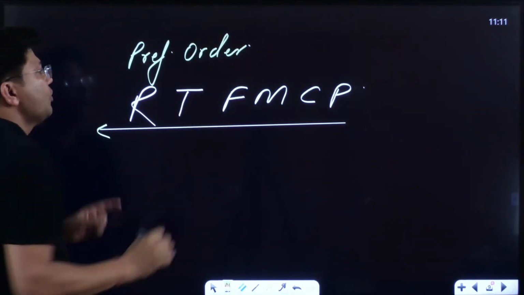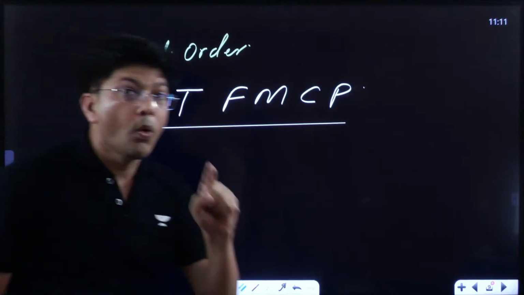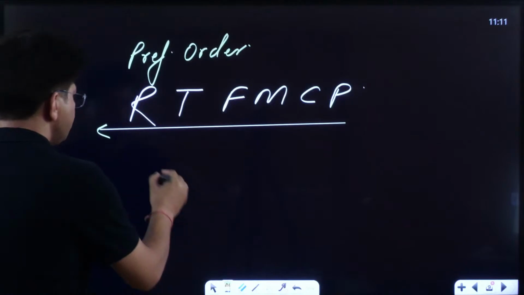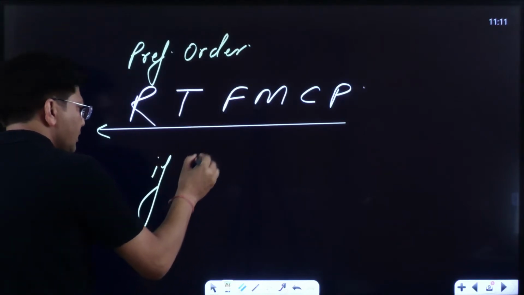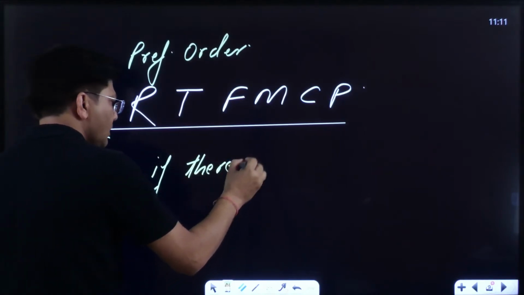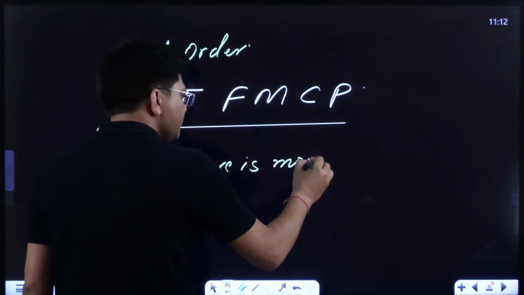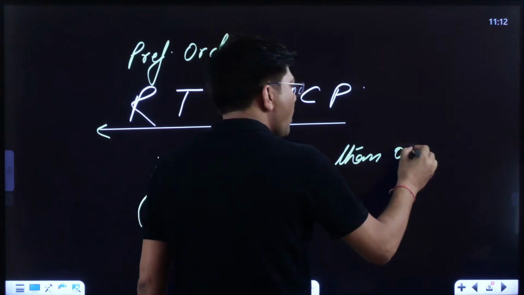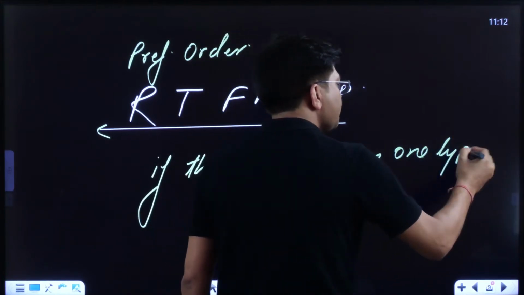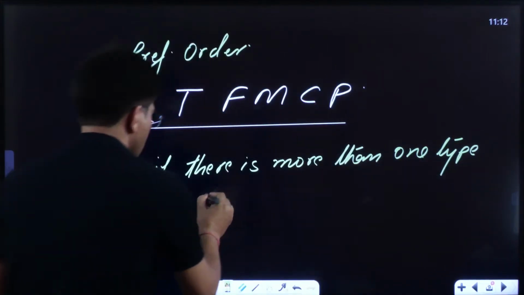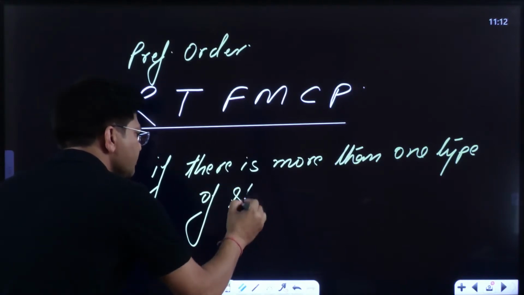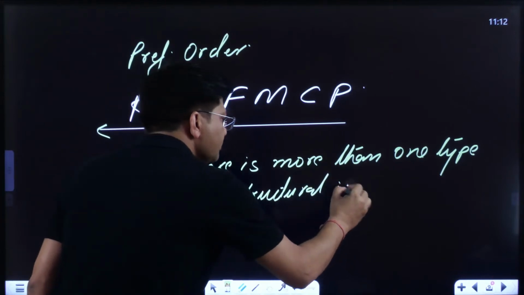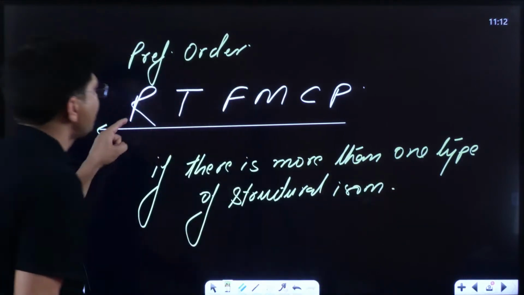When any compound is following more than one type of structural isomerism, then the preference order is.